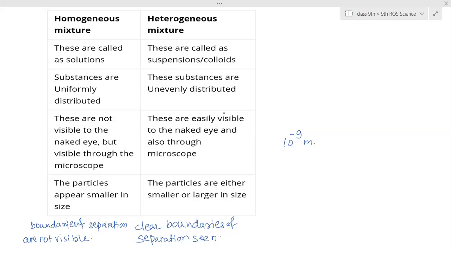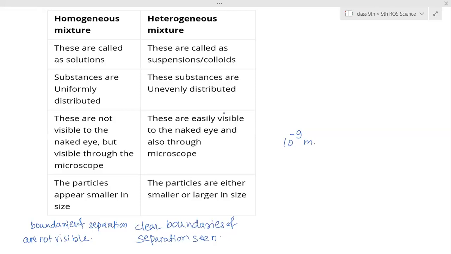So, examples of homogeneous mixtures. Ma'am, alloys. Alloys are homogeneous mixtures. Okay, then salt water, fine. Sugar water, right? Salt and sand and water? Sand particles you can't see?